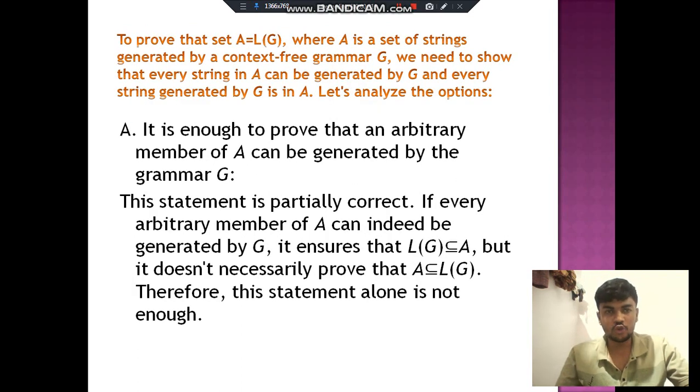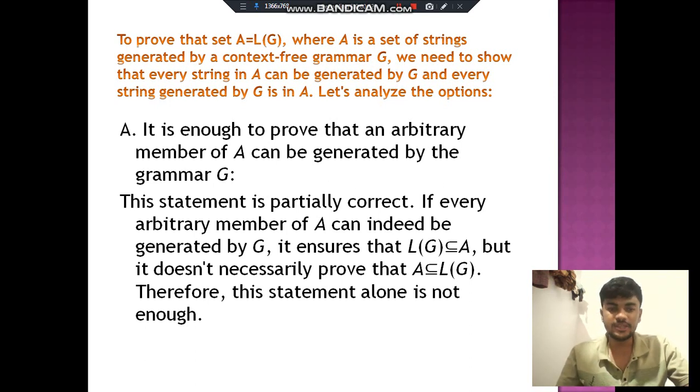Option A, to prove that set A equals to LG, where A is the set of strings generated by context free grammar G, we need to show that every string in A can be generated by G and every string generated by G is in A. Let's analyze the options.